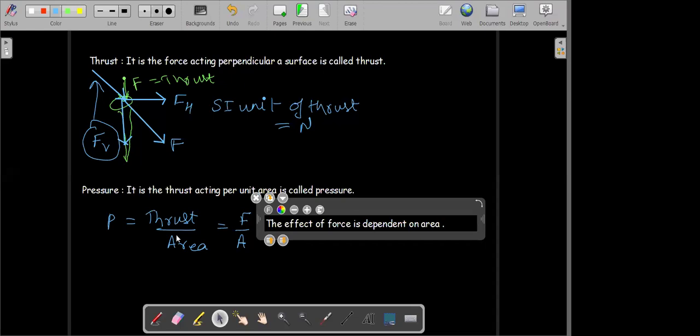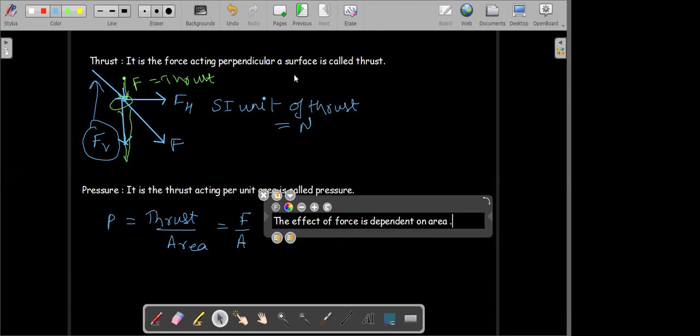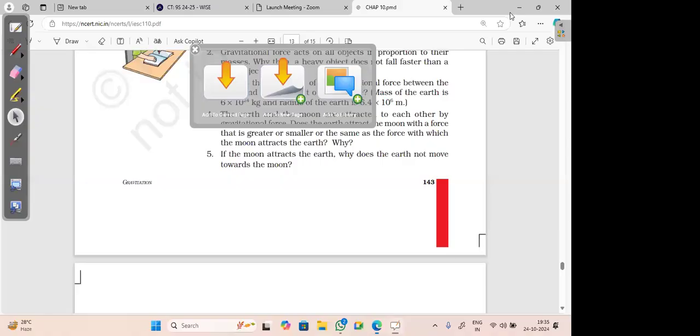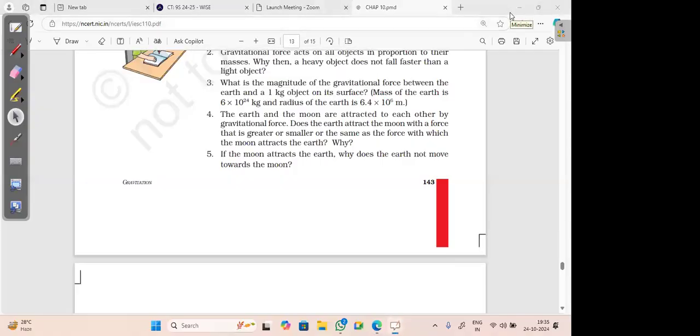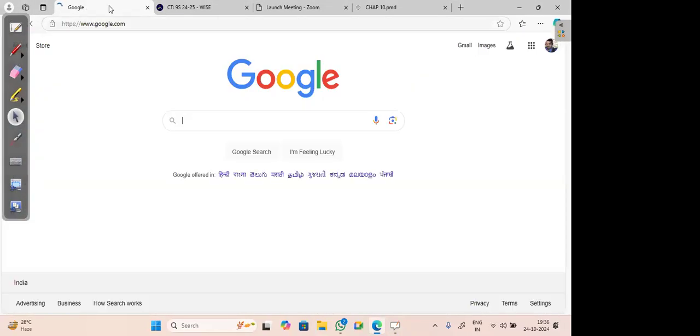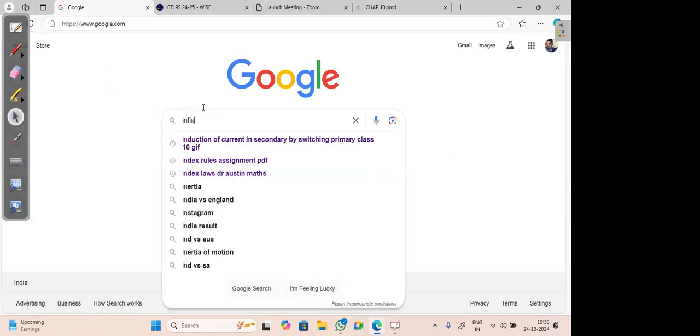Okay. So, how do we have the force being dependent on area? Let's see. The more the area, the less the effect of force, and the less the area, the more the effect of force. We'll study this with an example. Why should we memorize things? Okay, just see this.